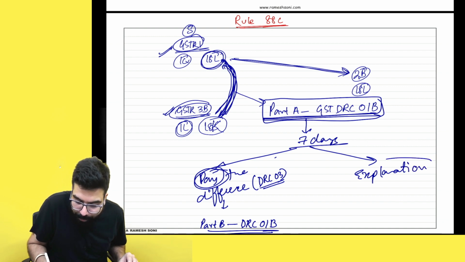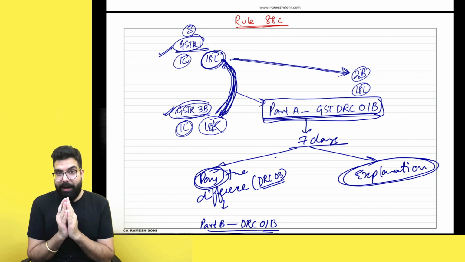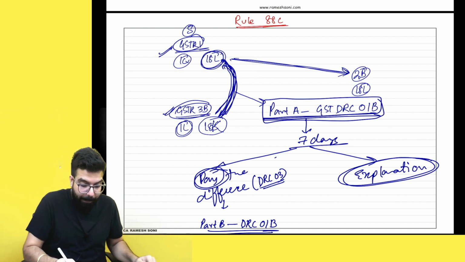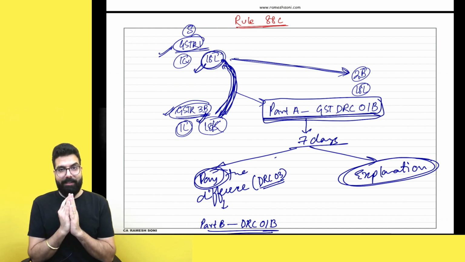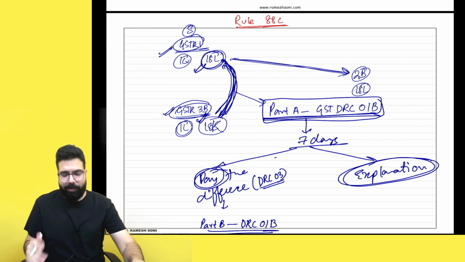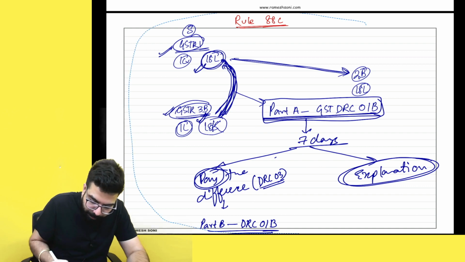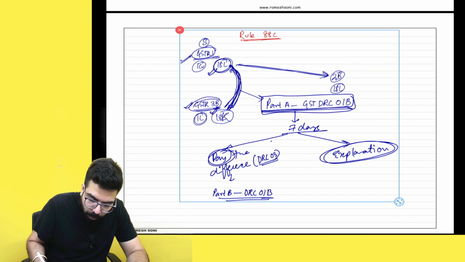That, sir, this is the amount which you are telling is the difference. No, sir, actually what happened? It should have been 18,000 here also and 18,000 here also. By mistake, I returned 18 lakh rupees. So, sir, you can give an explanation. Okay, sir, I will give an explanation. So, you have two options.